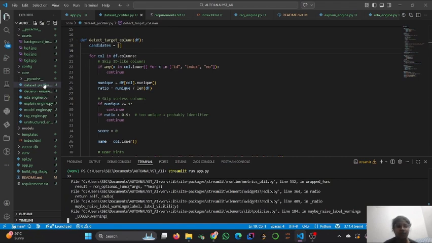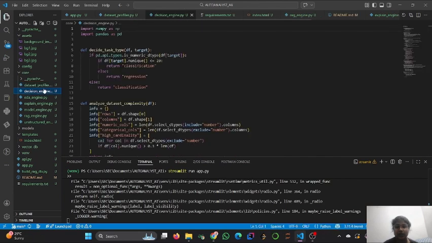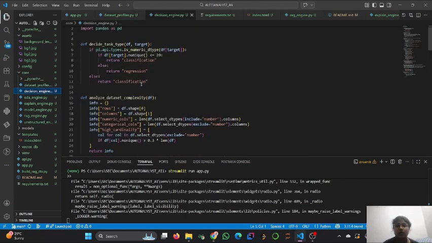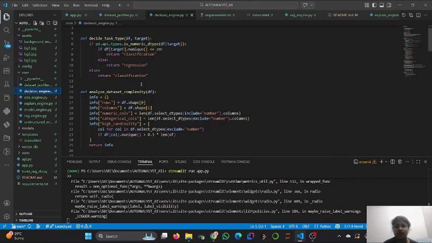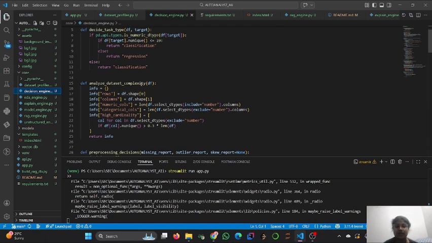Then we have our module 3, the data decision engine, which is an intelligent step. Based on the missing values and the outliers we get in the data profiling part, this decision engine decides whether the problem is a classification or a regression type, suggests pre-processing steps, flags the risky columns, and warns about data leakage.